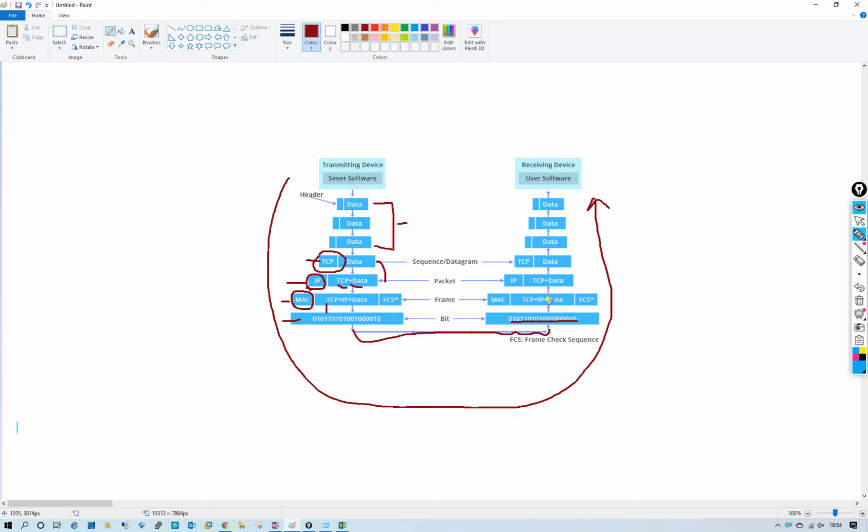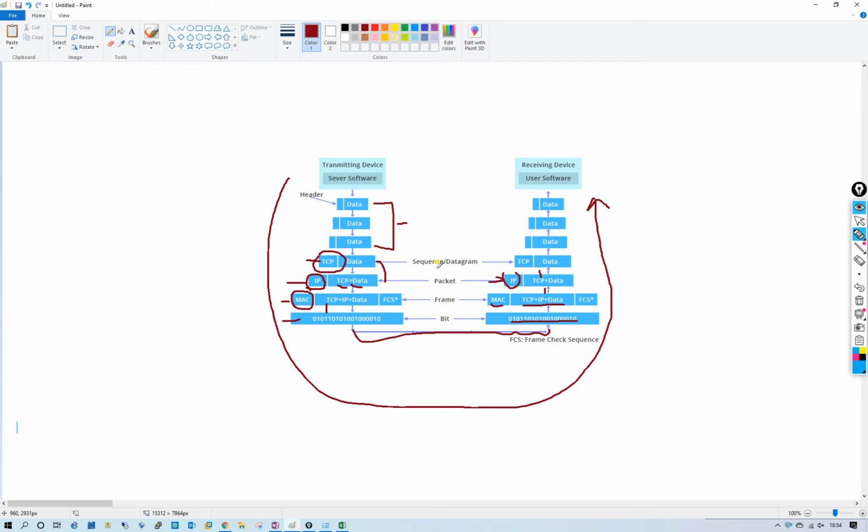The bits are converted to a frame, and it checks the MAC address and the TCP/IP header. Then the packet transfers to the network layer, which checks the IP address. If the IP address is correct, it removes the IP header and transfers the data to the next level, the transport layer.